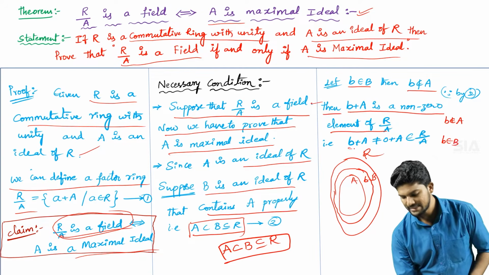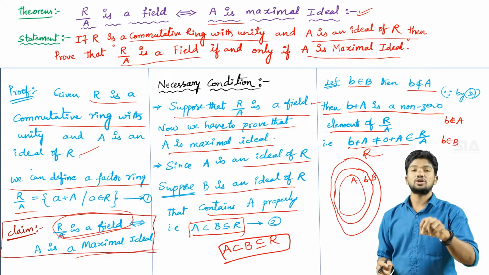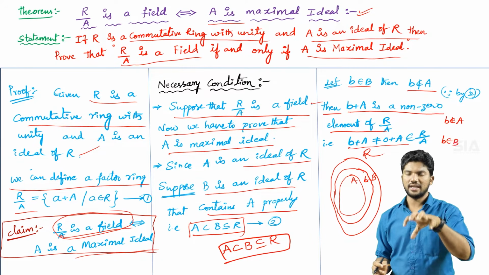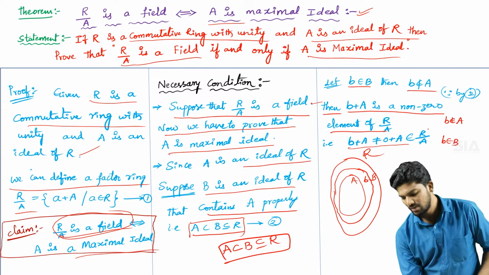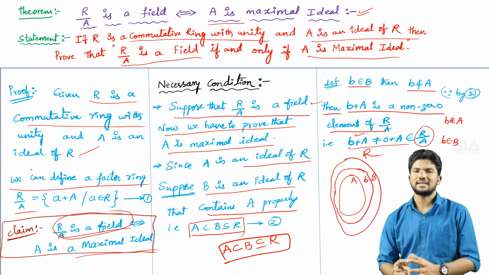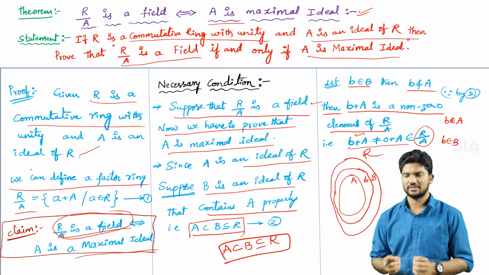So therefore B plus A is equal to 0 plus A. What is 0 plus A? 0 plus A is the 0, in the form of the 0 in the quotient ring R by A. In this quotient ring, all elements exist only in formats like B plus A, 0 plus A, 1 plus A. So you already know this.